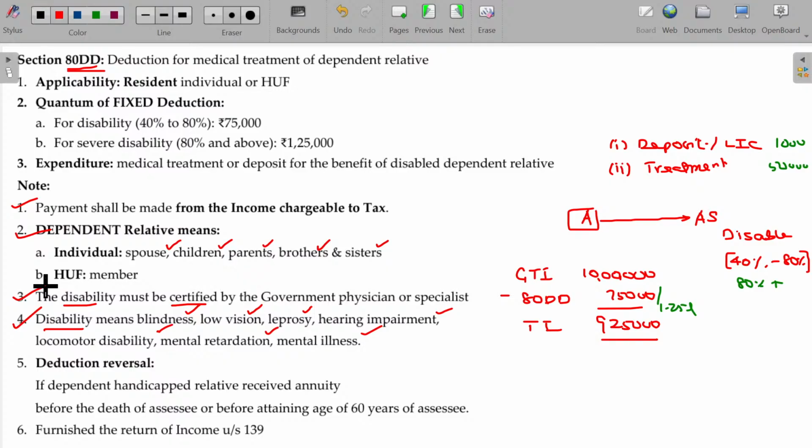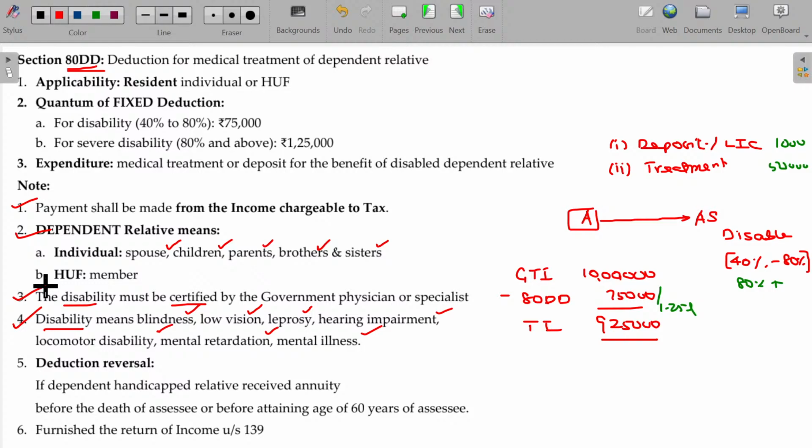At the time of withdrawal, sir, maturity value is completely exempted. It's not a capital asset, right? Provided the premium payment in a year is less than or equal to 2.5 lakhs, you can enjoy that from 2022 onwards. There's a slight change that I told you in income from other sources, right?